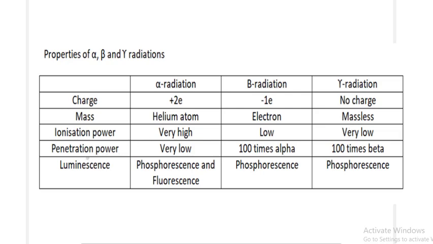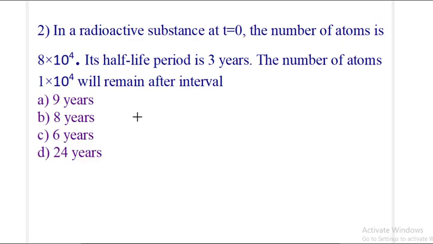Then regarding the penetration power, alpha radiation has a very low penetration power. Beta radiation has 100 times the penetration power as compared to alpha rays, and gamma has a very high penetration power, 100 times that of beta rays. And regarding luminescence, alpha radiations exhibit the properties of phosphorescence and fluorescence. Beta radiation and gamma radiation only show phosphorescence. So next we come to question number 2.